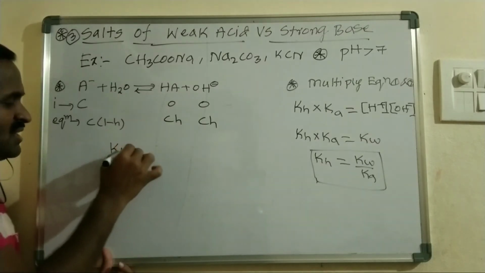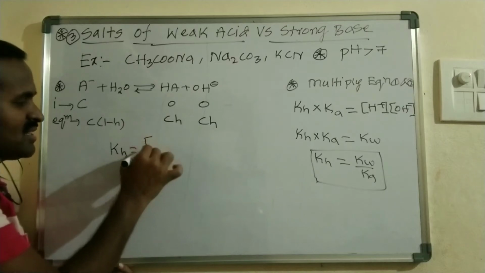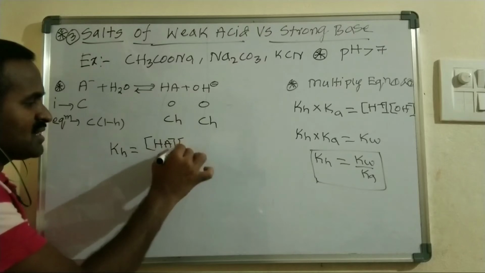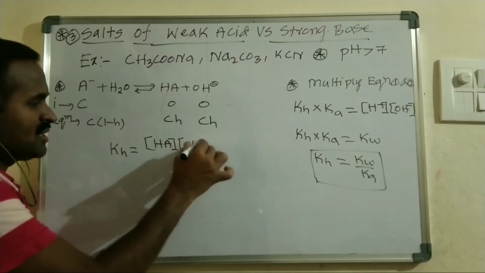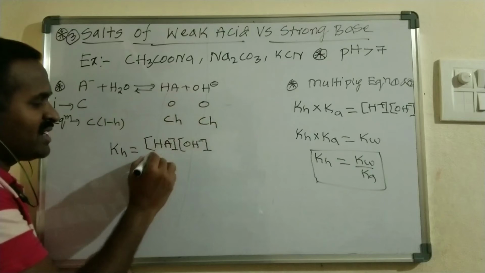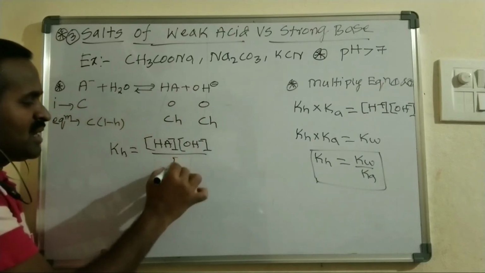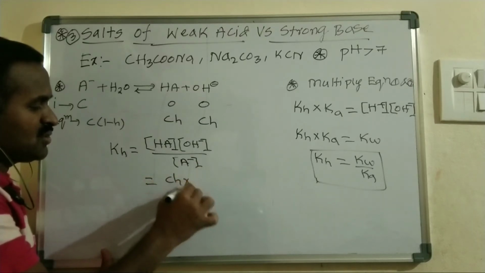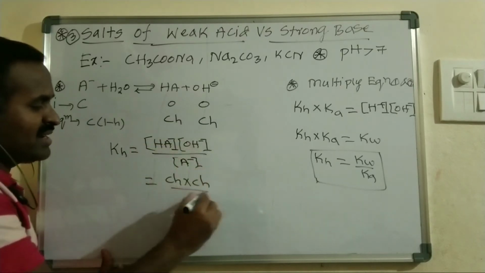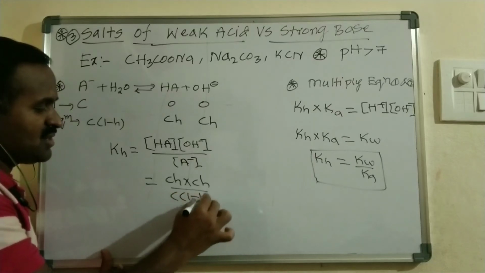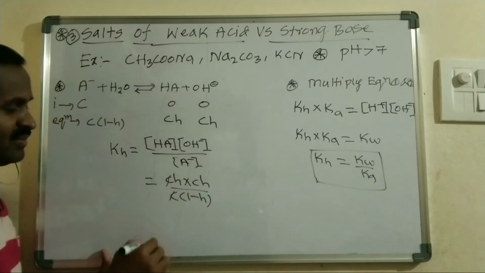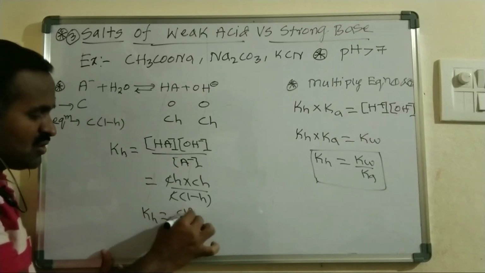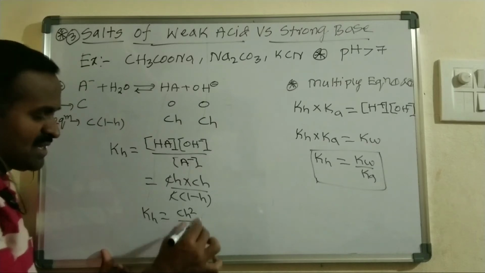Here is the hydrolysis constant KH. We write it as the concentration of HA into the concentration of OH minus, the product of these two, divided by the A minus ion concentration. So I can write this as Ch into Ch divided by C into 1 minus h. So C will get cancelled here, and KH is equal to Ch square divided by 1 minus h.